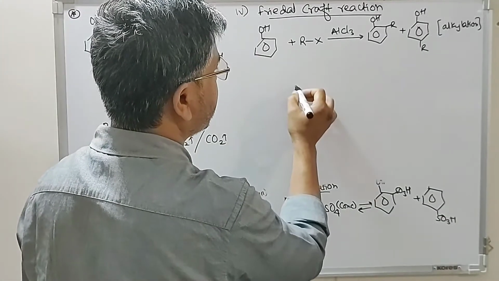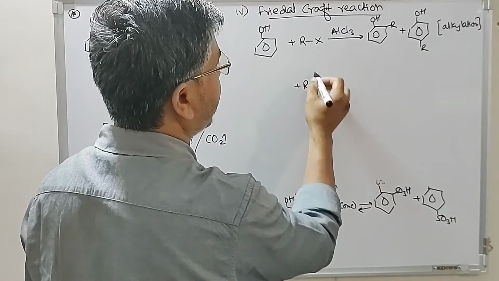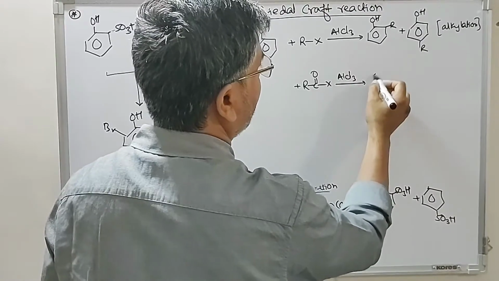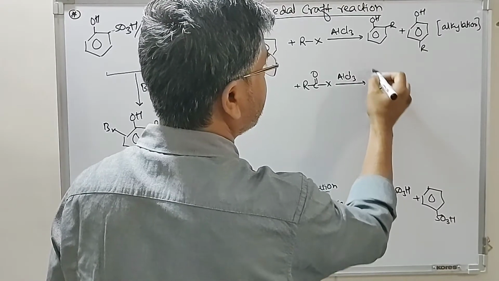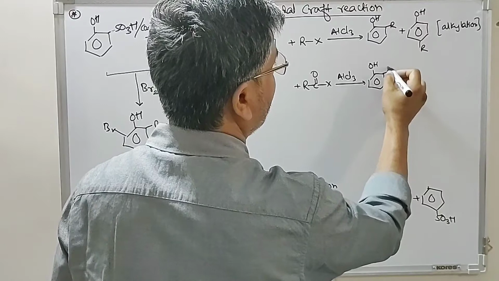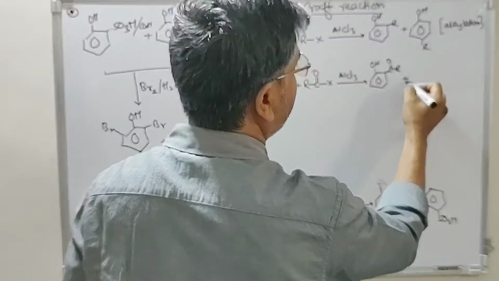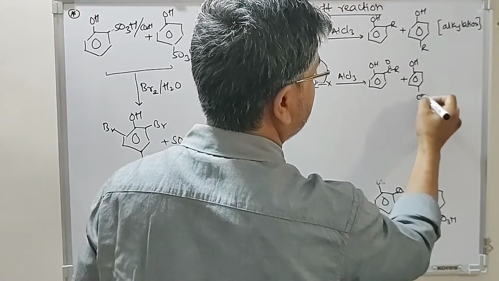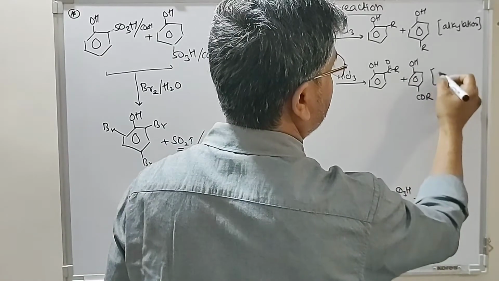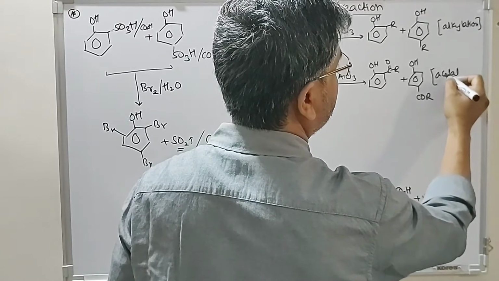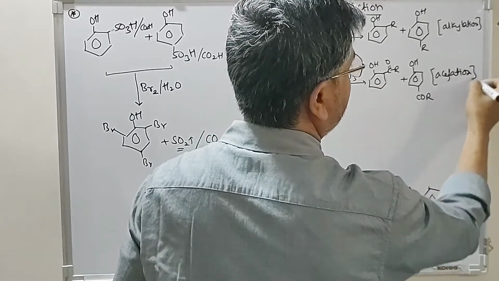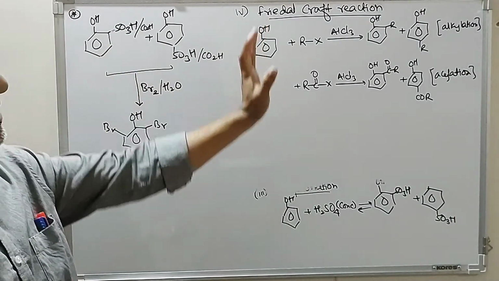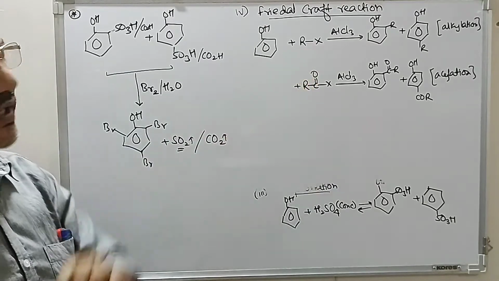If the reaction of phenol is carried out with acyl chlorides or acyl halides in presence of AlCl3, then acylation takes place at ortho position and para position. This reaction is known as the acylation reaction or Friedel-Crafts acylation. So the Friedel-Crafts reaction of phenols gives you acylation or alkylation at ortho and para positions.